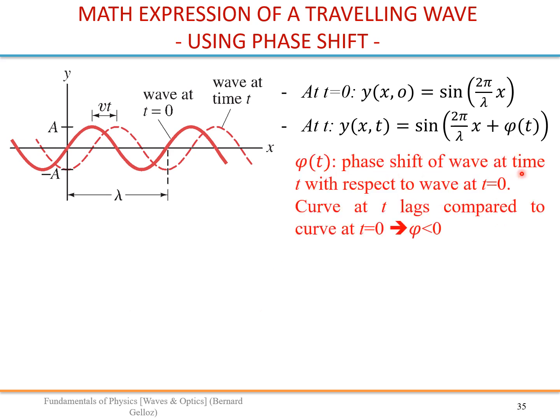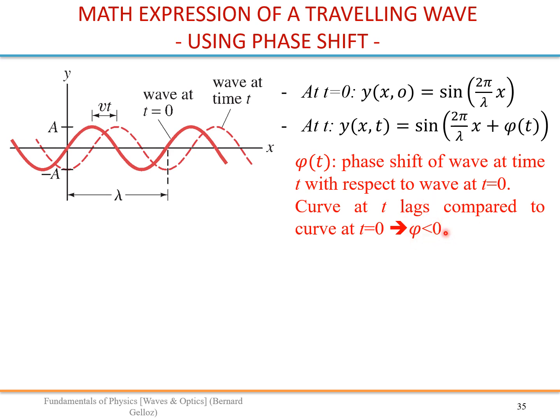This phase shift is the phase shift of the wave at time t with respect to the wave at t equals 0. And we notice that the curve at time t lags compared to the curve at t equals 0. So the maximum is reached later than this one. So phi is negative in this case.